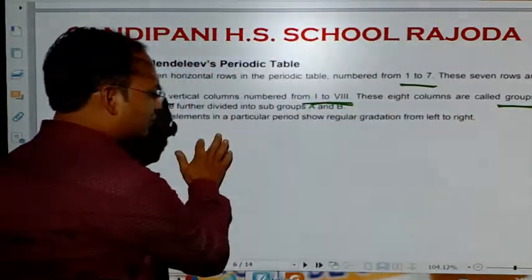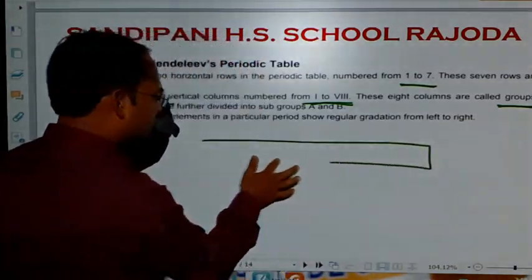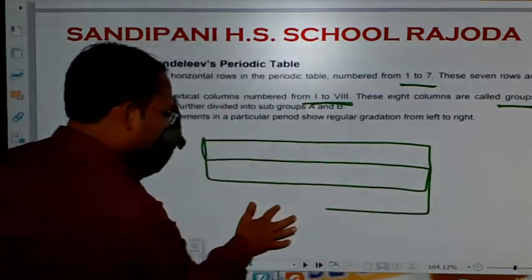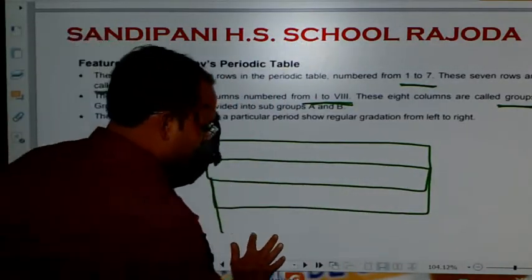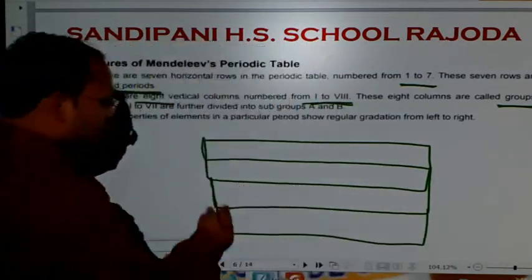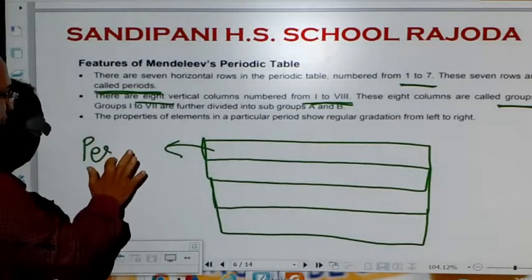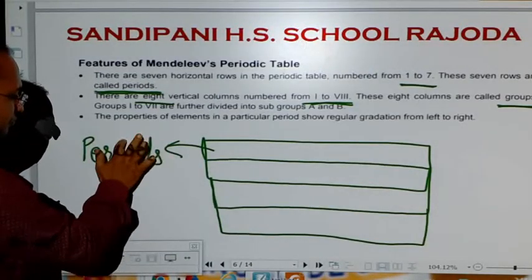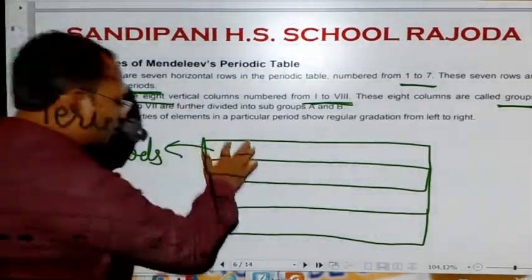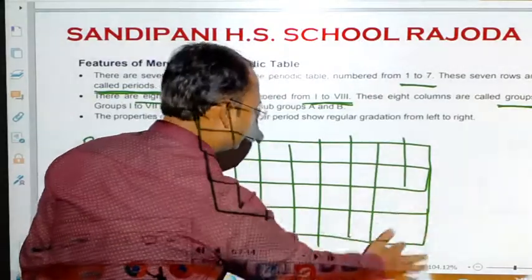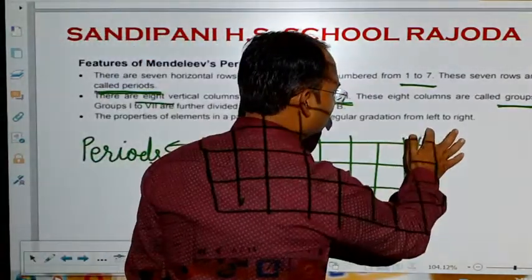So the horizontal lines like this in Mendeleev's periodic table are called periods, and the total of 8 vertical columns are called groups.